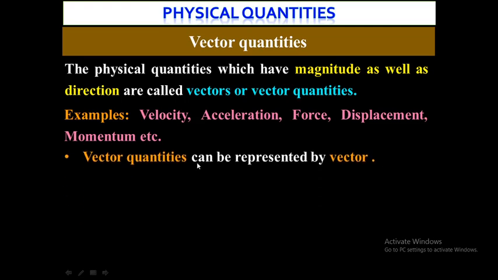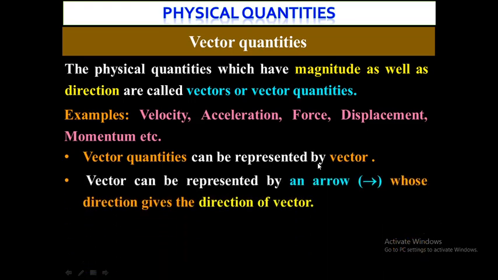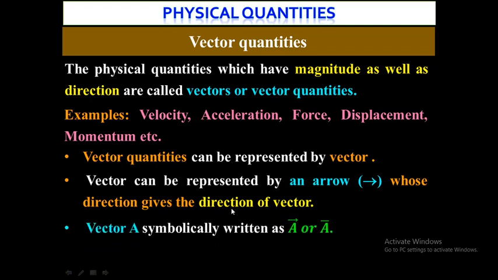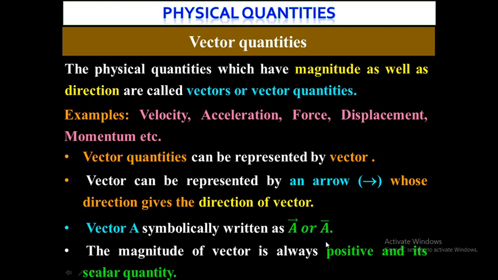Vector quantities can be represented by a vector. A vector is nothing but an arrow whose direction gives the direction of the vector. So suppose A is a particular letter, vector A is symbolically written as vector A or bar A. And the magnitude of a vector is always positive, and it is a scalar quantity. If I take the magnitude of a vector quantity, it will be scalar.